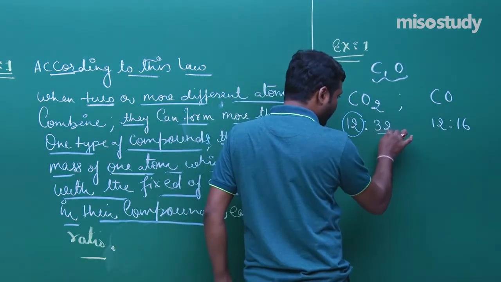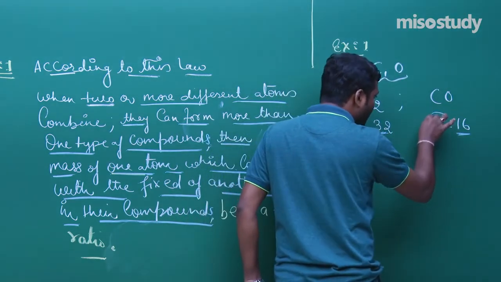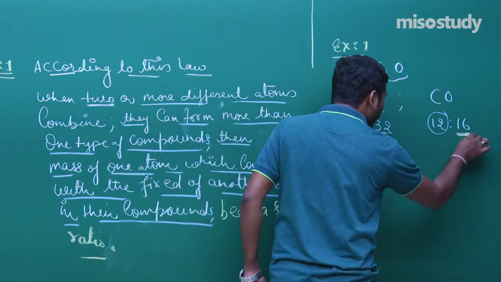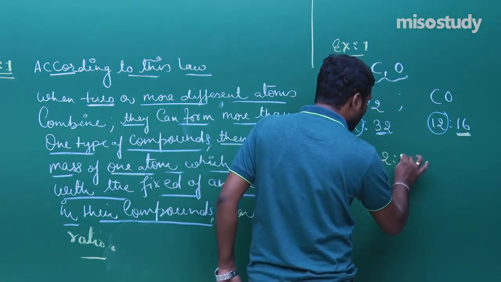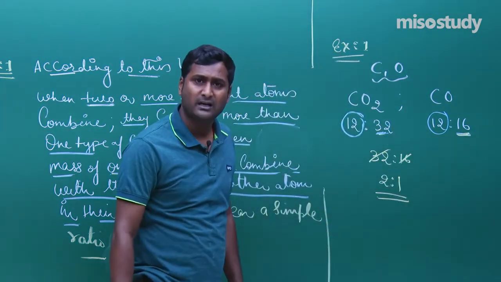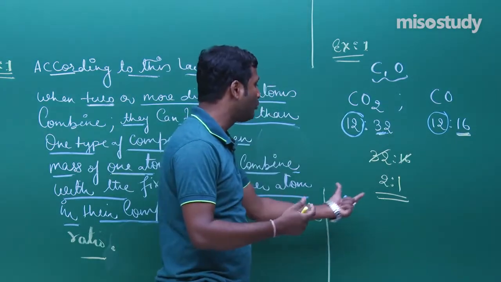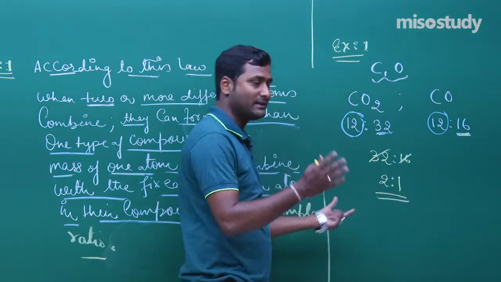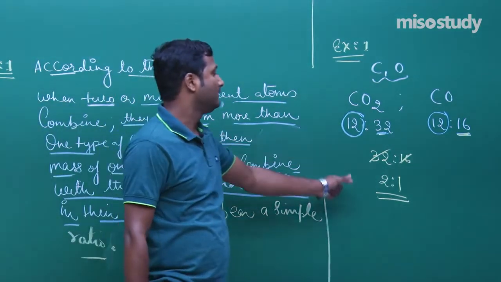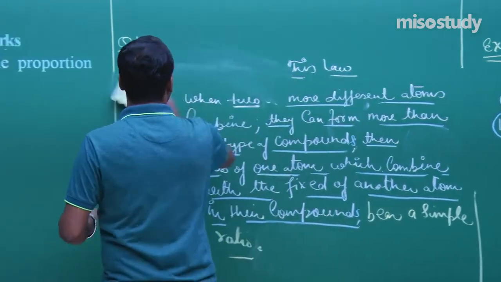The variable masses of one atom which combine with the fixed mass of another atom in their respective compounds bear a simple ratio. 32 upon 16, that is 2 to 1. This is the statement, and the statement depends on your theory. You can modify your statement, but the output is this. Clear? For 1 mark, just write the statement. If more than 1 mark, then also give the example. Now I'm going to rub this part and we'll discuss the next one.